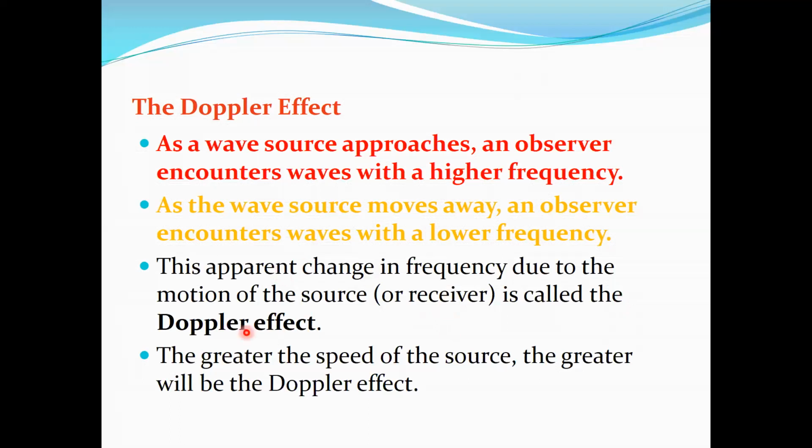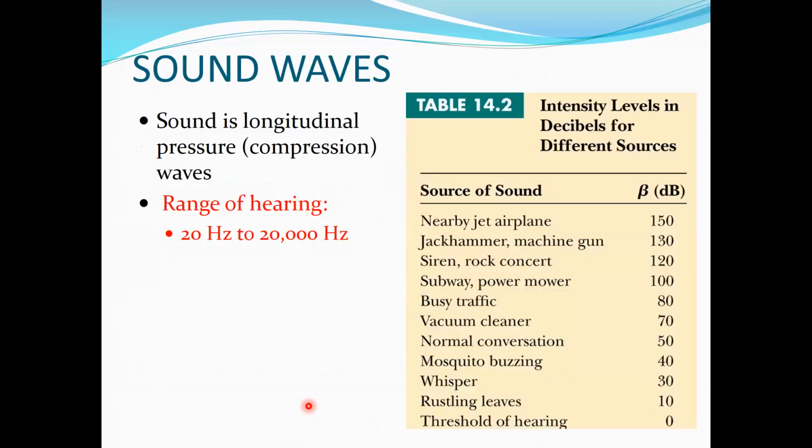And the greater the speed of the source, which is another important point we will see later in the formula, the more Doppler effect you can expect. Which means there will be more change in the frequency.